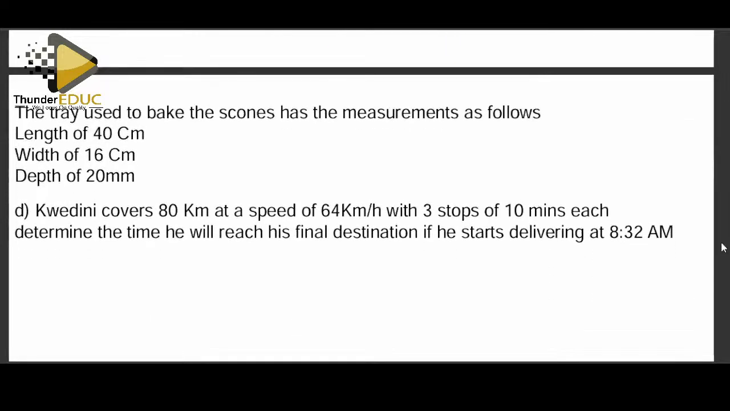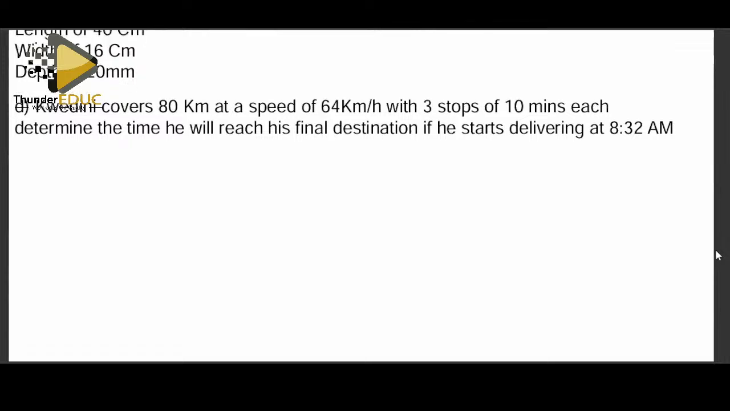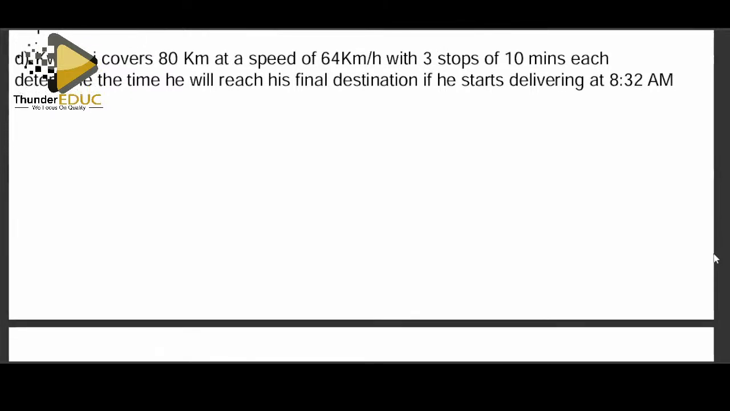The person who delivers these scones to shops covers 80 kilometers at a speed of 64 kilometers per hour with 3 stops of 10 minutes each. Determine the time he will reach his final destination if he starts delivering at 8:32.